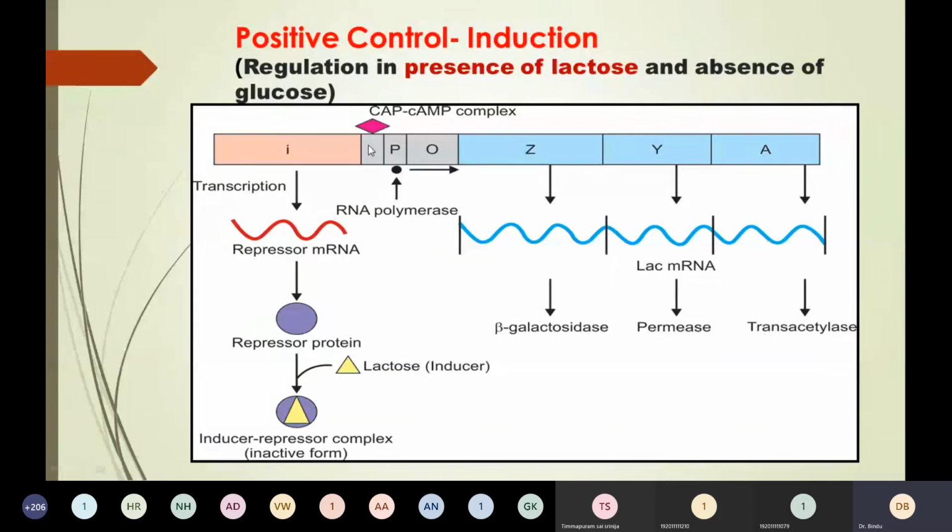As I told you in the previous slide, if these two things happen, then RNAP goes and binds to the promoter site. As a result, there is initiation of transcription, and these three enzymes are synthesized. Have you noticed here, since lactose is present, which is an inducer, the lac operon is induced, and because lactose is present, the enzymes required to metabolize it are needed. That is why the lac operon is induced.